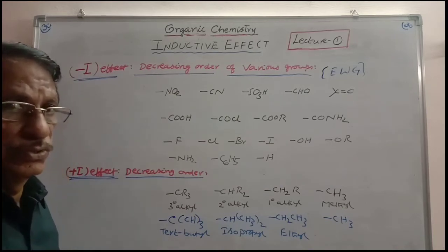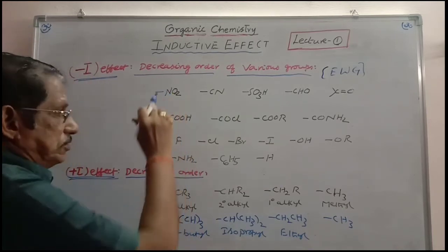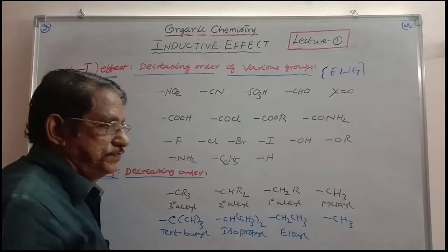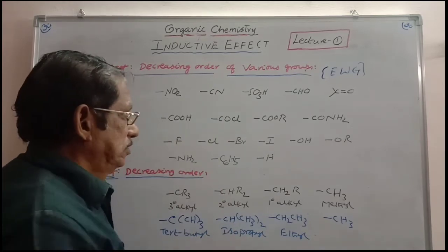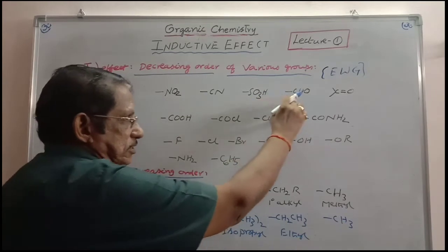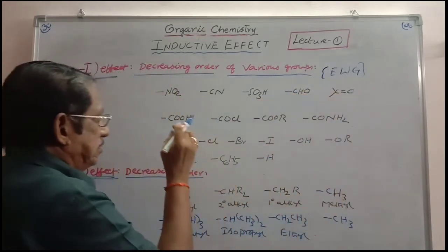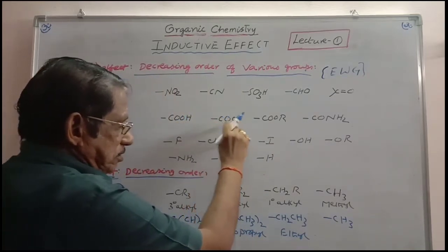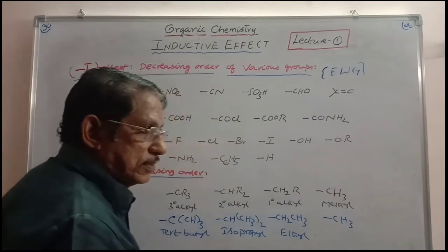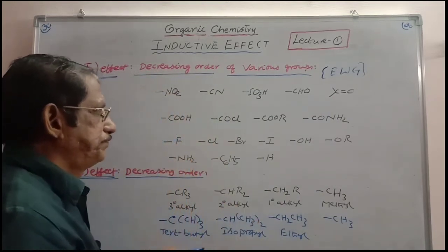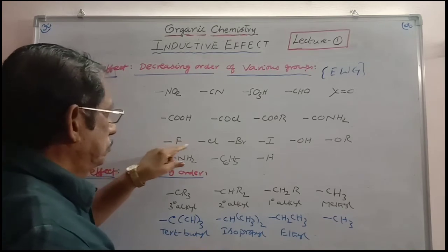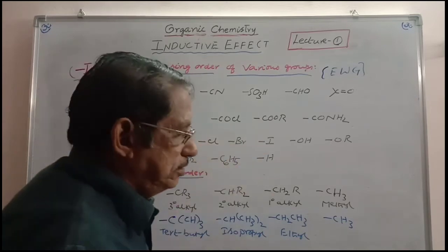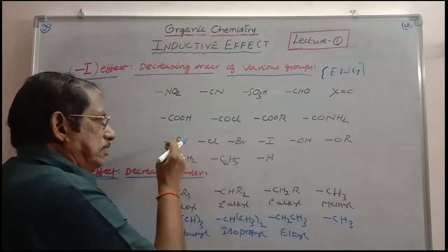First preference is given to nitro group. Nitro group is more electron withdrawing than any other group. Next is cyano, C triple bond N. Next comes sulfonic acid. Next aldehyde. Next ketone. Later comes carboxylic acid and its derivatives: carboxylic acid, acid chloride, ester, amide. Later comes fluoro, chloro, bromo, iodo. Electronegativity is decreasing, so the priority is also decreasing here. Iodine is less electron withdrawing than the remaining halogens.